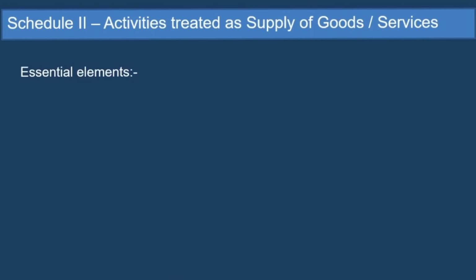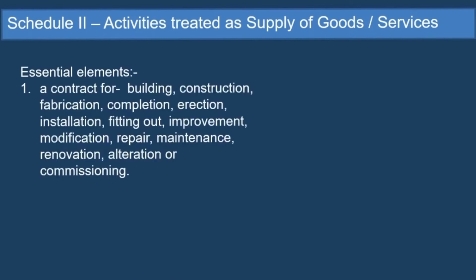It is a contract for building, construction, fabrication, completion, erection, installation, fitting out, improvement, modifications, repairs, maintenance, renovation, alteration, or commissioning. So it is a contract for any of this, of what? Of any immovable property. The word is very important.